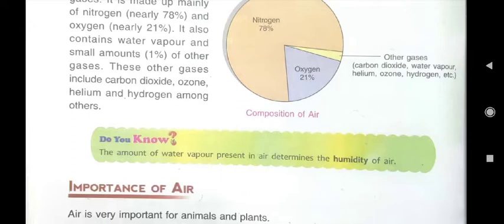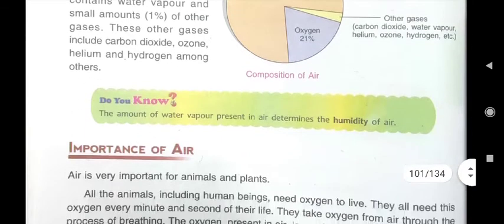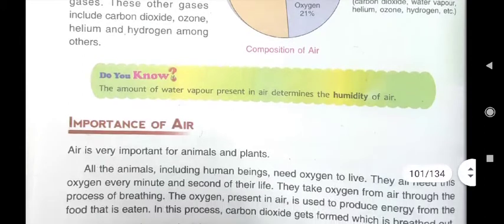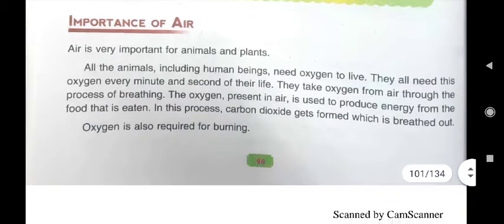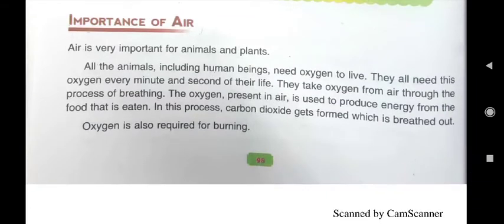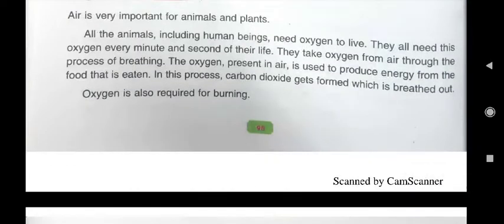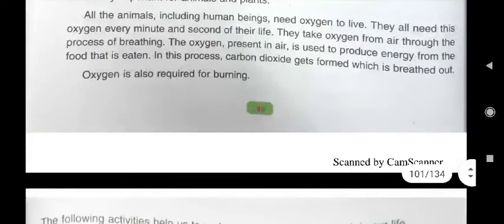We also read that the amount of water vapor present in air determines the humidity of air. Then we read about the importance of air. Air is important for us, as well as for plants and for animals. All living beings, animals including human beings, need oxygen to live, and plants need carbon dioxide. Oxygen is also required for burning.